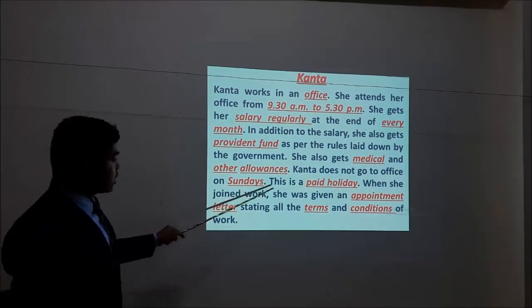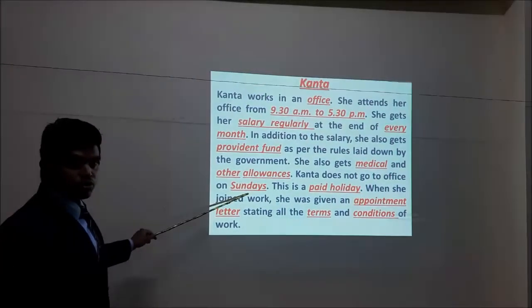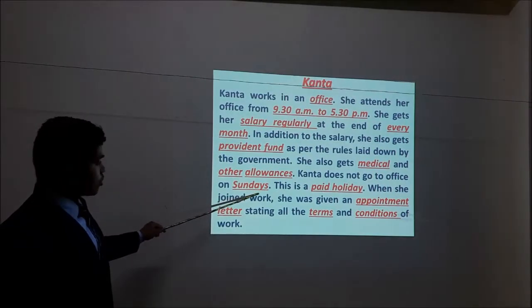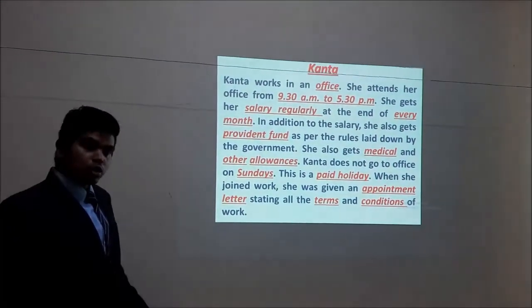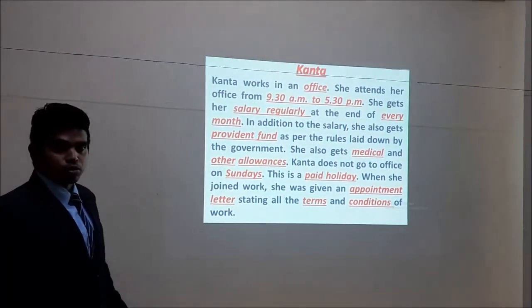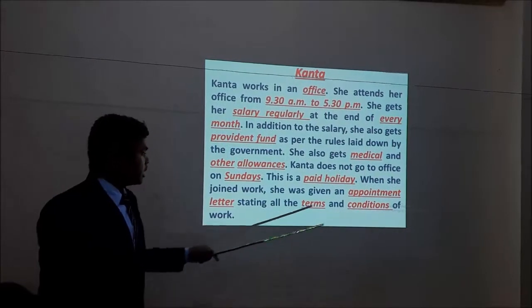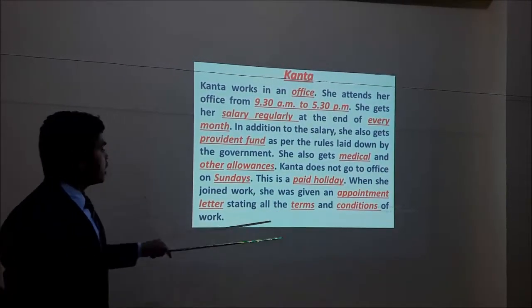Another thing is that Kanta does not go to office on Sundays. On Sunday she gets the holiday. She doesn't go to work, and this is a paid holiday, so she is paid for that also. Even though she doesn't go to work, she is still paid. Then another catching word is here: she was given an appointment letter.